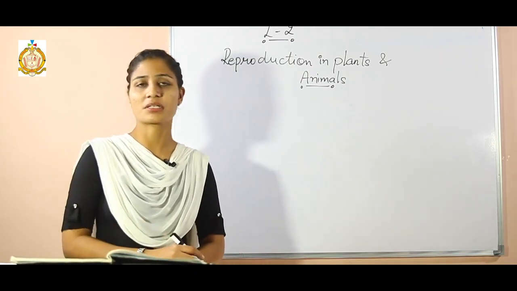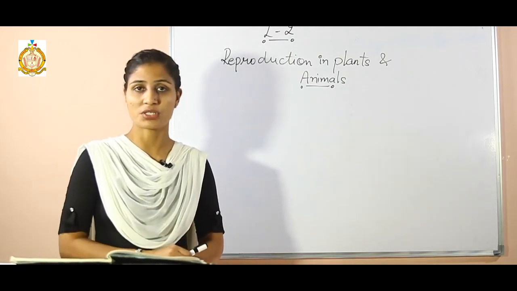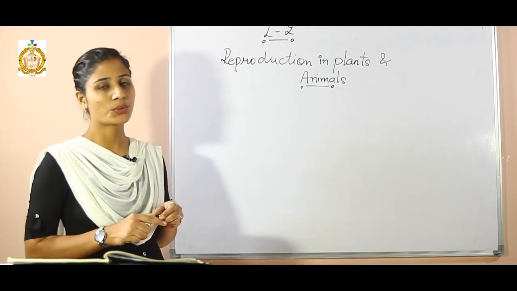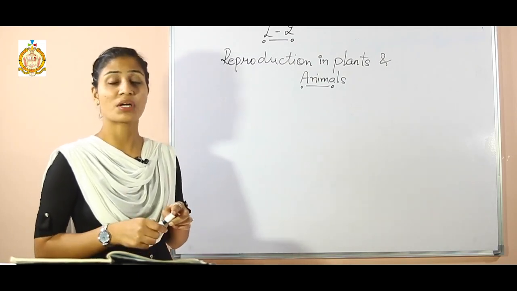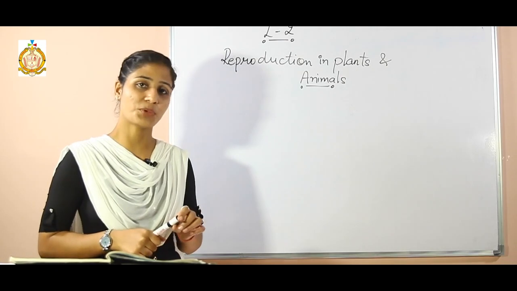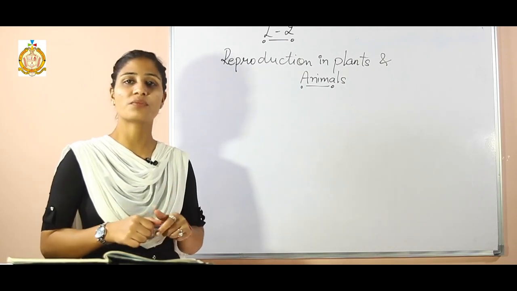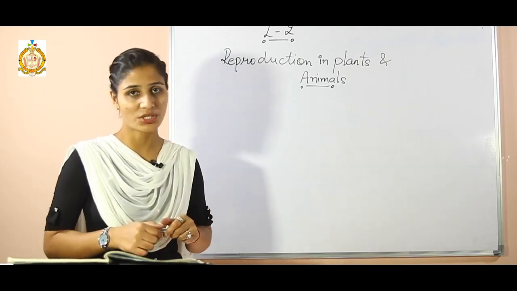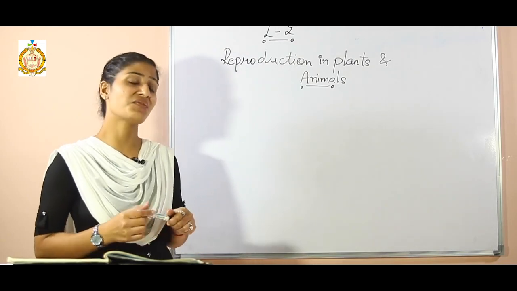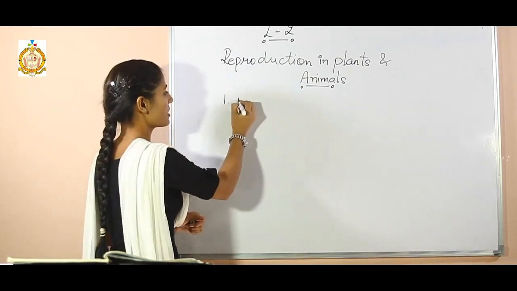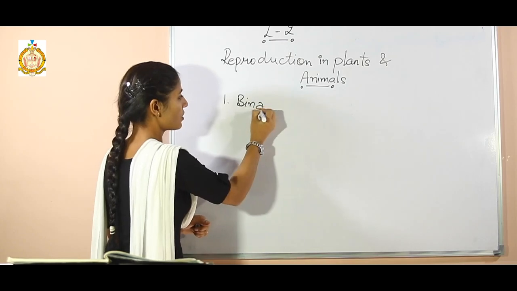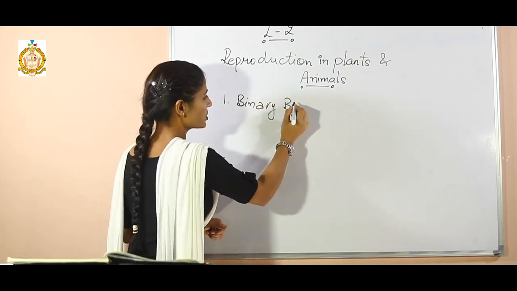Now we are going to discuss firstly asexual reproduction. As I told you, only one parent is sufficient for asexual reproduction. There are a number of modes for asexual reproduction. First is known as binary fission. Now what do you mean by binary fission?